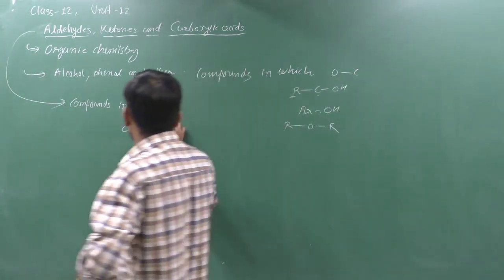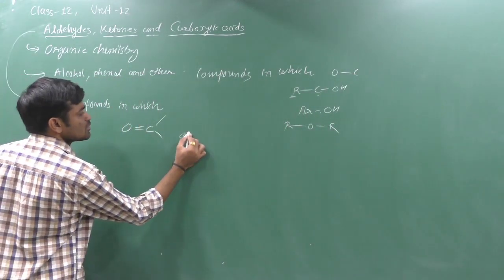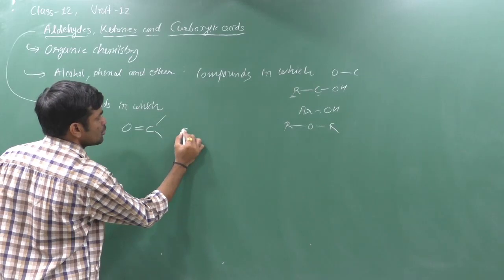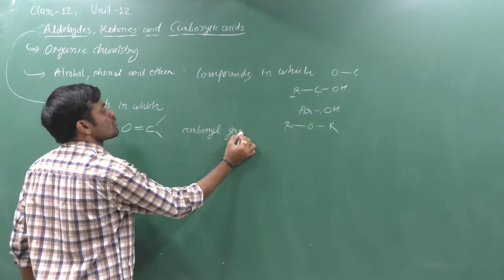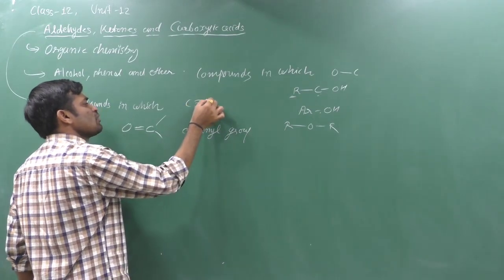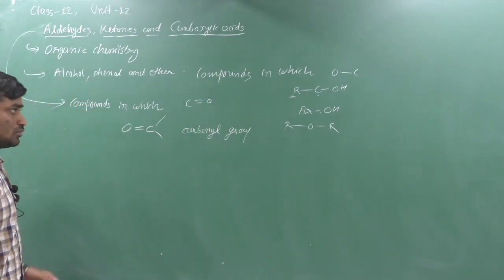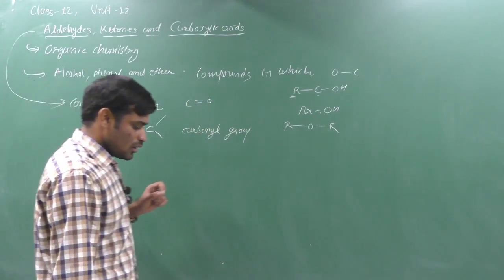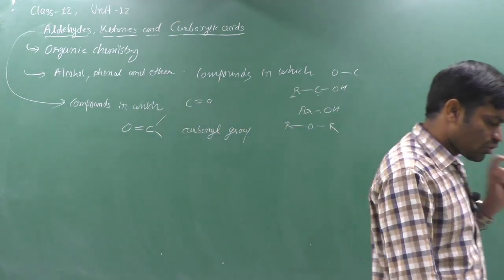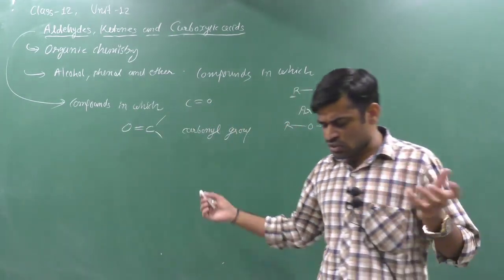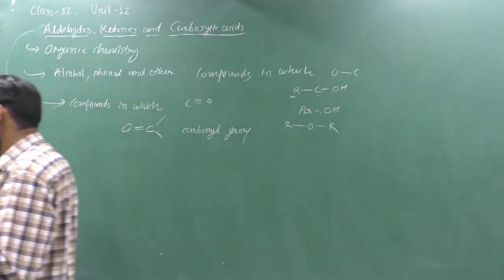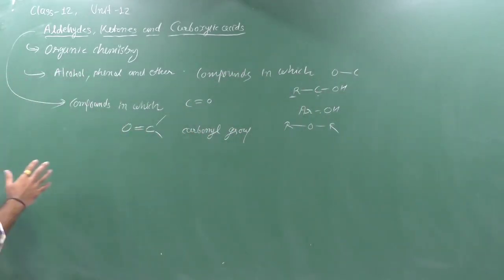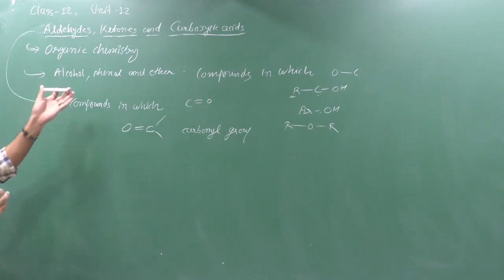Generally this group is known as the carbonyl group. These all have a carbon double bond oxygen, a particular C=O group with two remaining valencies, and this group is known as the carbonyl group. Clear? So first of all, what is the difference from alcohol, phenol and ether?